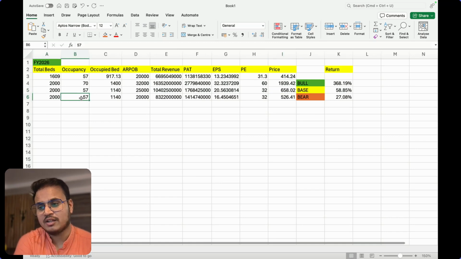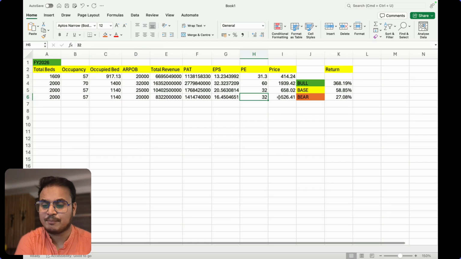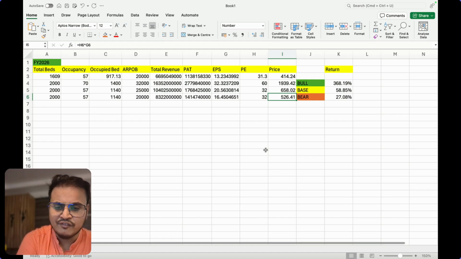Bear case scenario: their beds increase, occupancy doesn't increase, and ARPOB also doesn't increase, somehow they're not able to increase that. One of the reasons I'm saying this is because 40% of their entire revenue comes from government backed schemes as of now, and they are trying to reduce it going forward. But if the bear case scenario happens and ARPOB doesn't increase, and the PE also doesn't increase, then the price will come around 526, which is just around 27-28% higher than the current price.